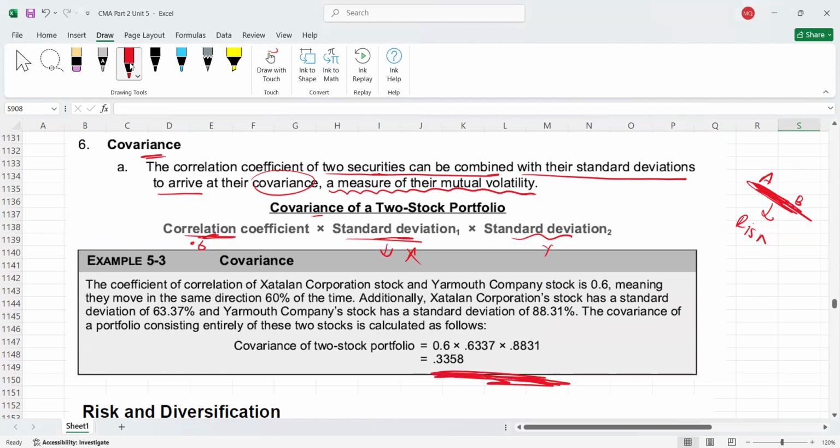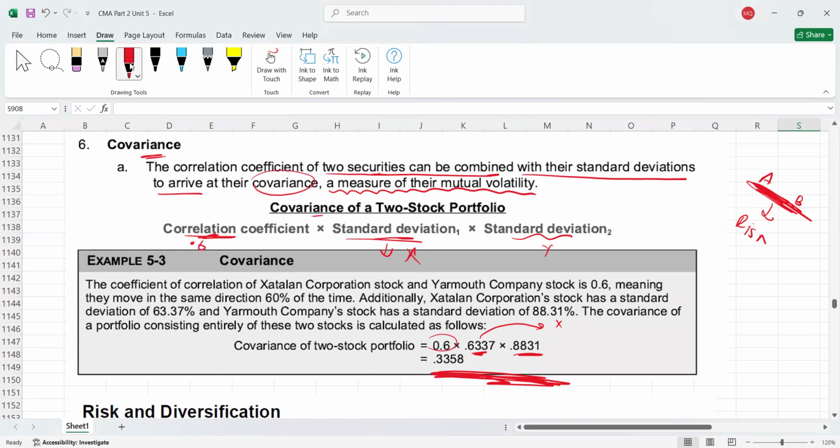These are assumed figures, okay? For example, I'm just assuming the standard deviation of X is 63.37%. And for Y, let's assume, because the actual previous value was different, here it is an assumed value, for example 88.31%. The correlation between these two is 0.6.